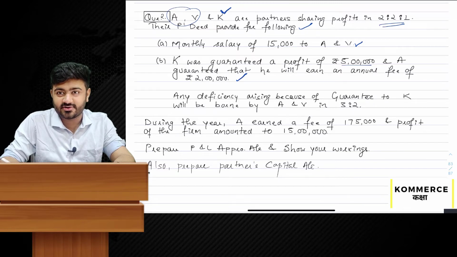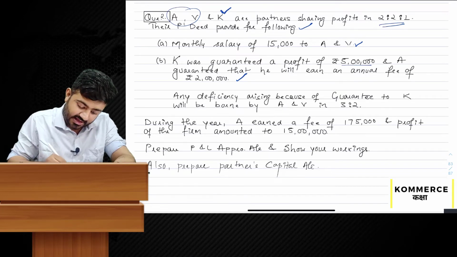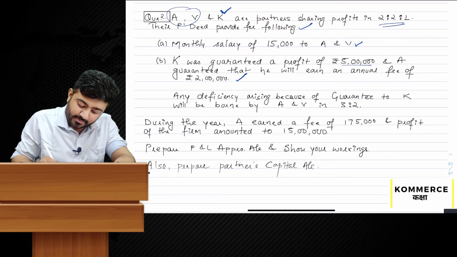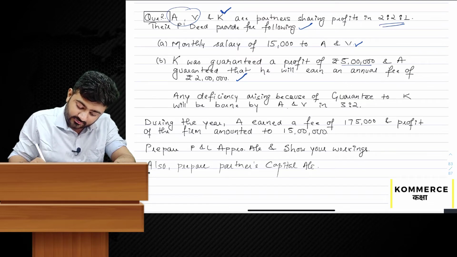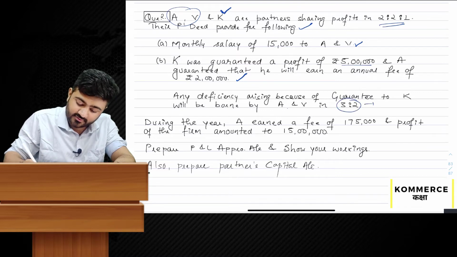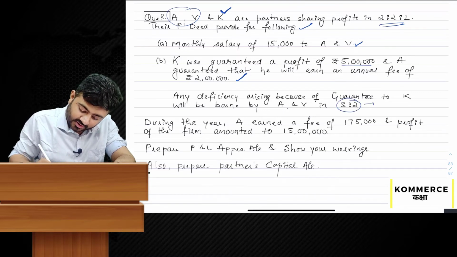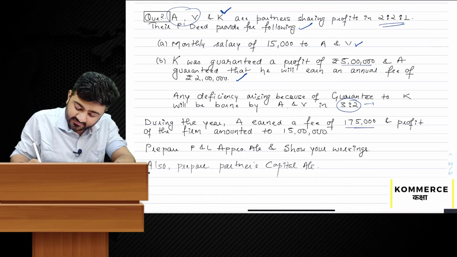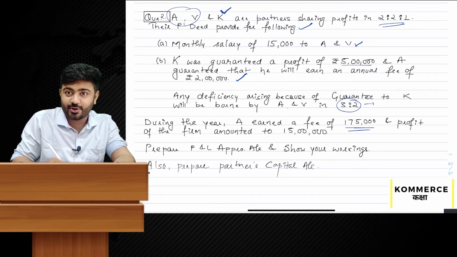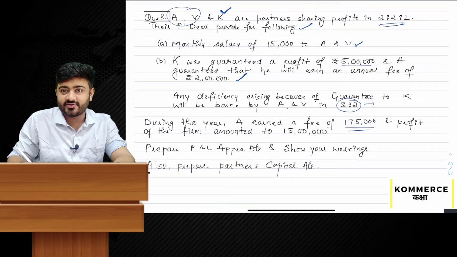This was the case we discussed last time, guarantee to partner. A has given guarantee to the firm. Any deficiency arising out of guarantee given to K will be borne by A and V in 3:2. A new ratio for guarantee is given. During the year, A earned a fee of rupees 1,75,000. See, A gave the guarantee of 2 lakh rupees and he has earned rupees 1,75,000. So the deficiency is 25,000. 25,000 is to be paid by A to the firm.